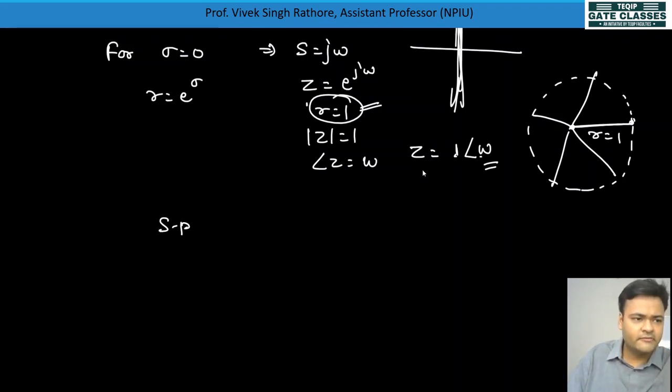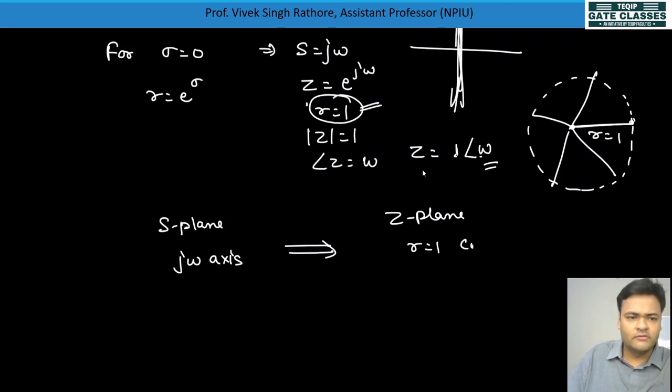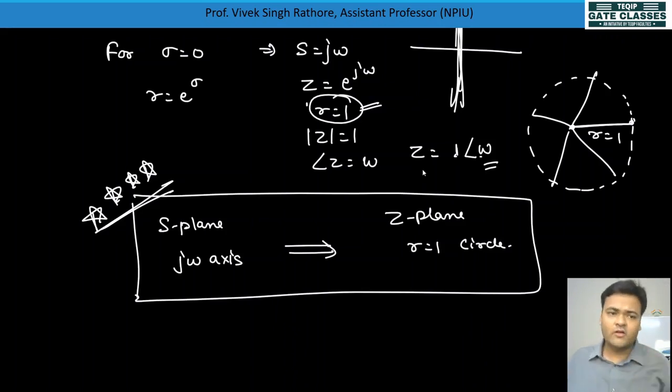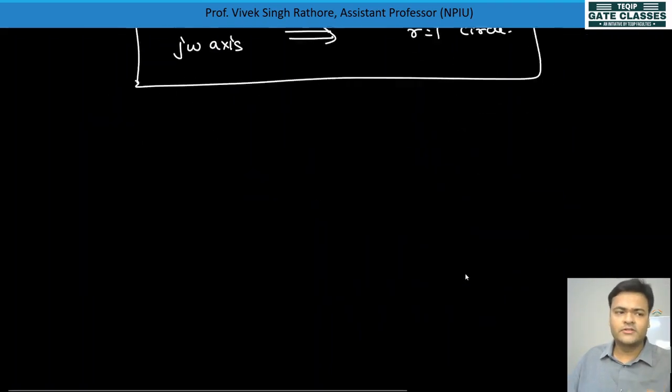So ultimately in the S plane, the j omega axis is equivalent to the z plane r is equal to 1 circle. Okay, this is one transformation. This is very important now, because you know for stability we need to consider the j omega axis. So here also the r is equal to 1 circle we'll need to consider.